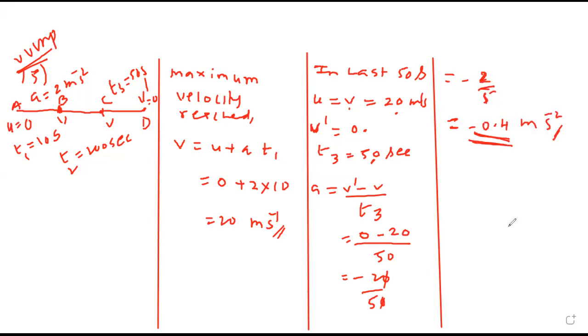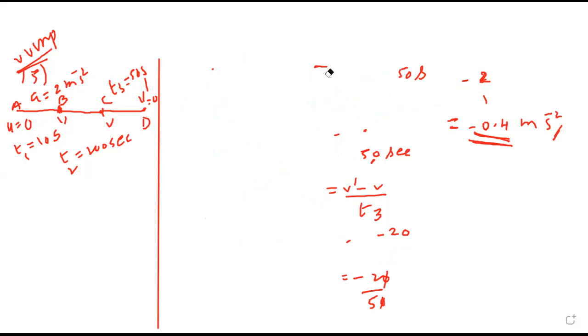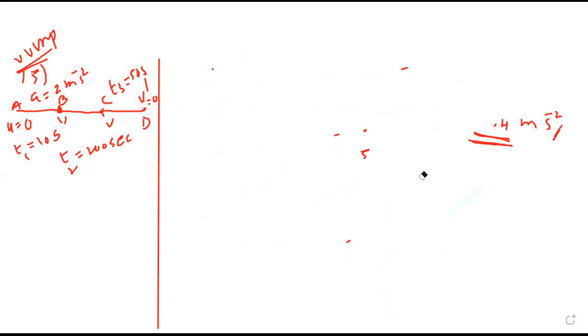Now they want the third part, total distance traveled. How many parts of motion are there? Throughout, is it the same acceleration or different acceleration? There are 1 part, 2 part, 3 parts. In the second part, what is the acceleration? Nothing, meaning zero. The speed isn't changing.